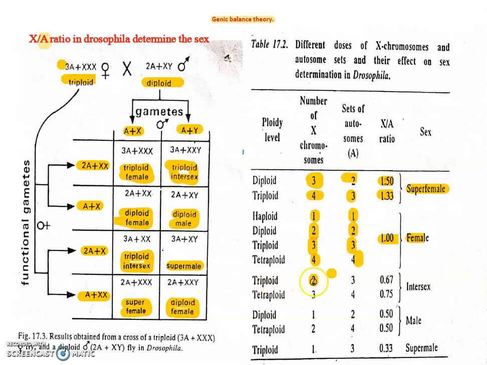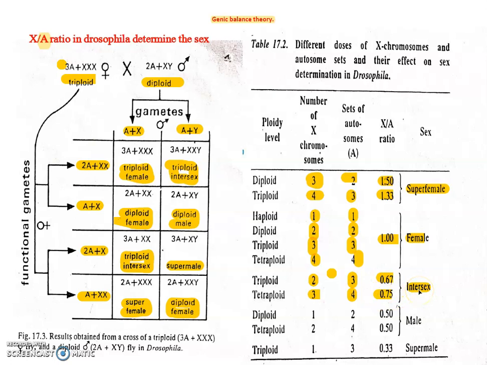When there are 2 X chromosomes and 3 autosomes, in this condition, see here, what happened? Intersex forms. The ratio is 0.67. Here 3 X chromosomes and 4 autosomes, the ratio is 0.75.